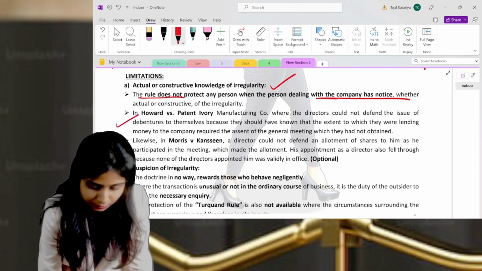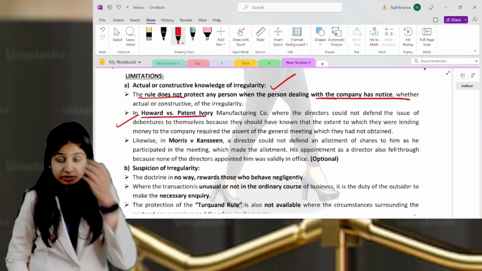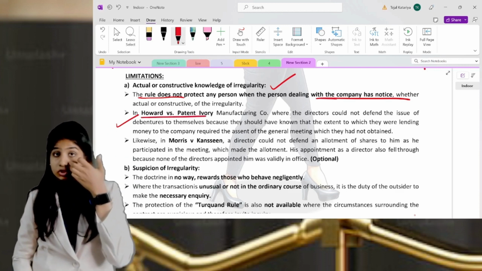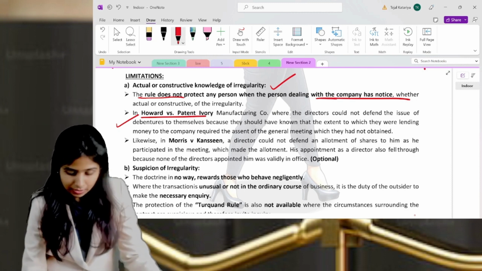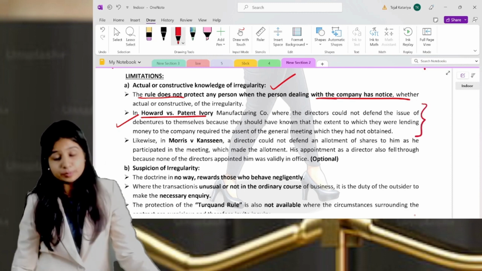One of the famous case laws is Howard versus Patent Ivory. This is the case law which you are supposed to mention in your exam. In this case law, they have explained this also.